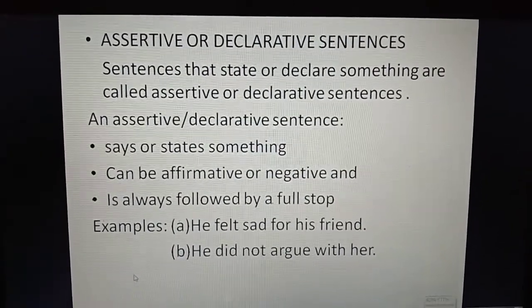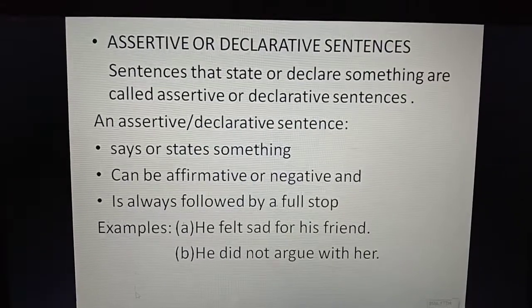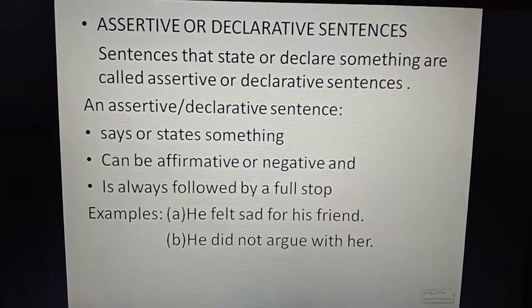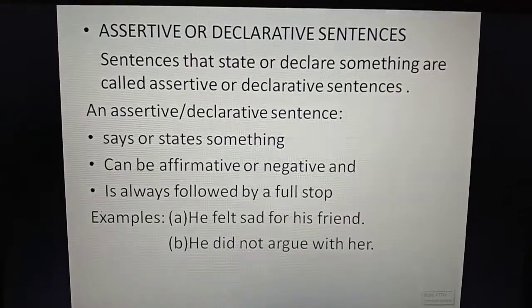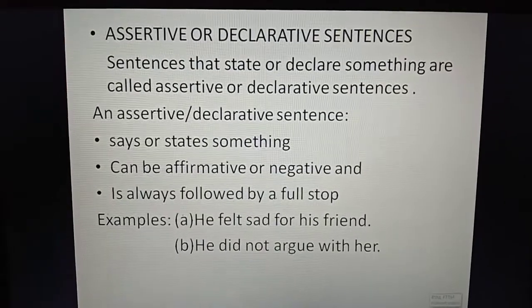For example, he felt sad for his friend. It is a simple statement. It states something. He did not argue with her. There are 64 students in the class. Teacher is teaching grammar lesson today. Whatever it is, it is a simple statement.